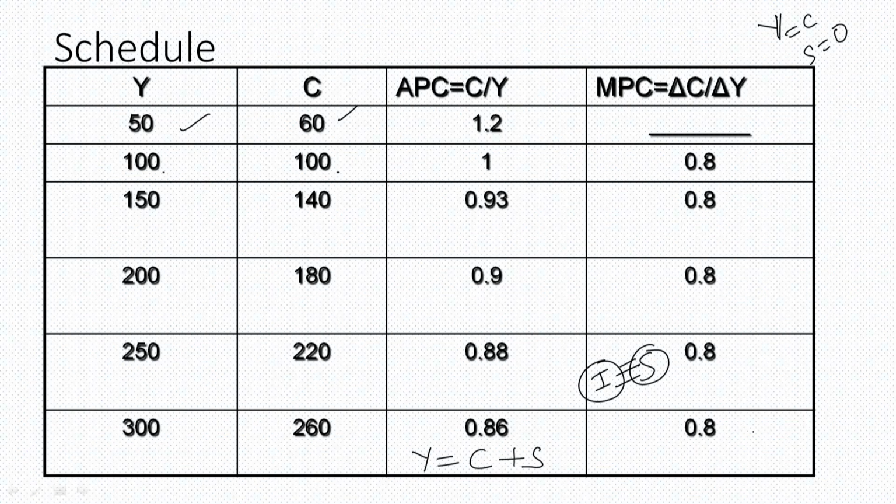Change in consumption we can measure like 100 minus 50 divided by 100 minus 60. So it would be 40 divided by 50. That would come to 0.8. Similarly, this can be calculated.